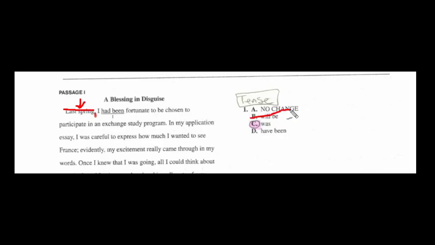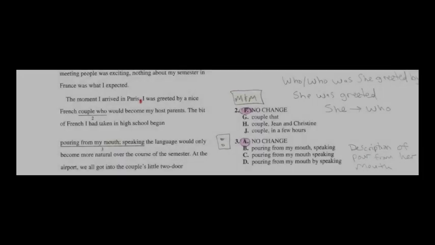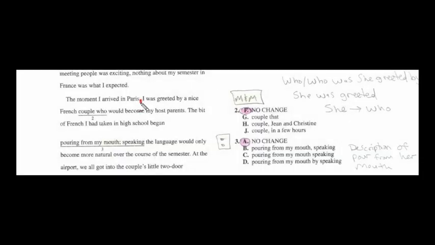Will is future tense. We can get that out of there. And have been, we're going to get it down to answer choice had been or was, simple is best, a little bit shorter. And if you read it, it just flows a little bit better. Answer choice C.